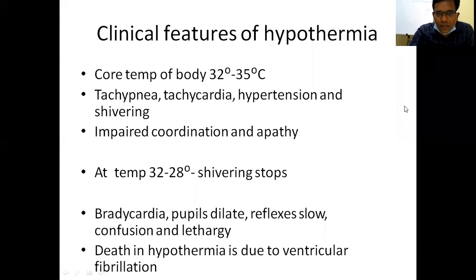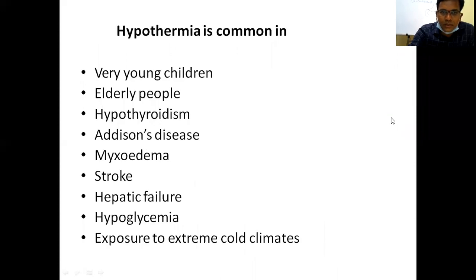If the temperature falls in the range between 30 to 35 degrees, the shivering mechanism plays a role. If the temperature falls further, to 28 to 30 degrees, the protective mechanism also fails. That is, shivering stops. I initially told this in the previous slide. These are the protective mechanisms.